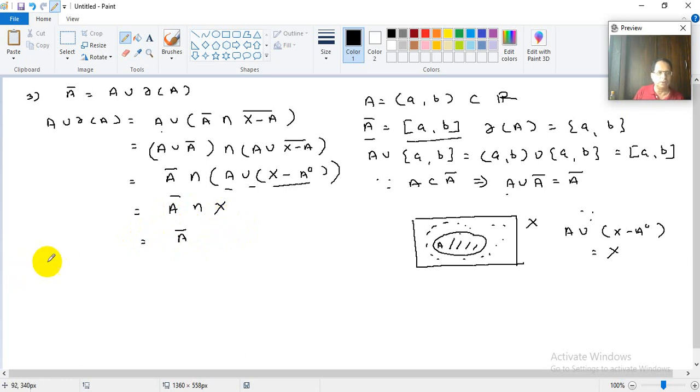Now the fourth part we will prove. We have to prove X minus boundary of A is nothing but boundary of A complement.